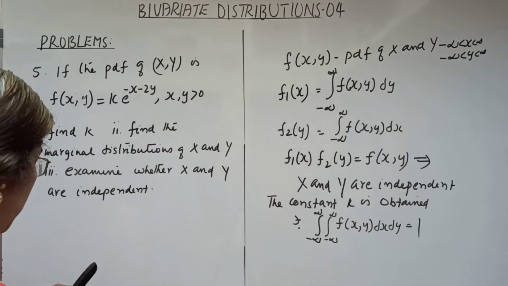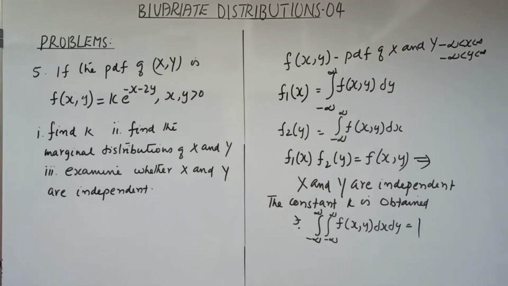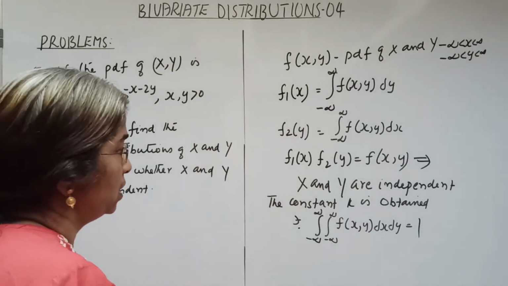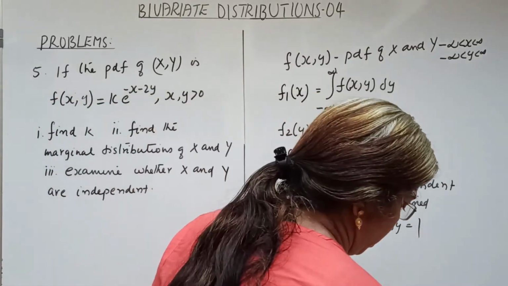And the problem is: the PDF of xy is f of xy equal to k e raised to minus x minus 2y, for x and y greater than 0. The question is, we want to find the constant k, find the marginal distributions of x and y, and examine whether x and y are independent. I have written all these definitions and we are doing the problem.